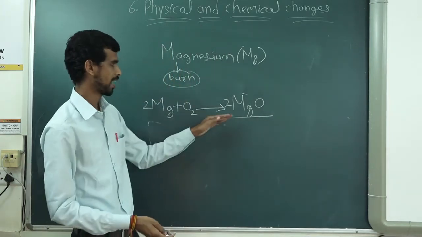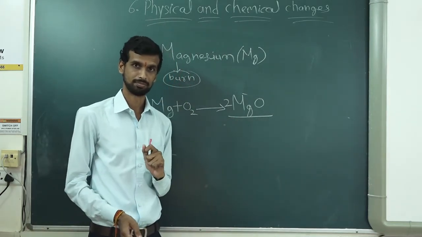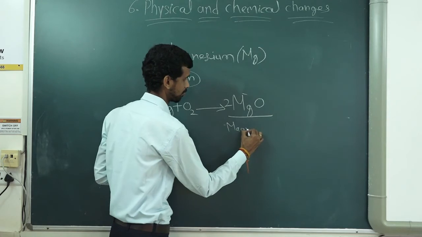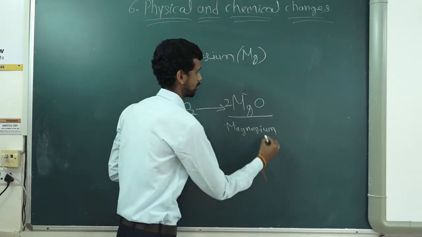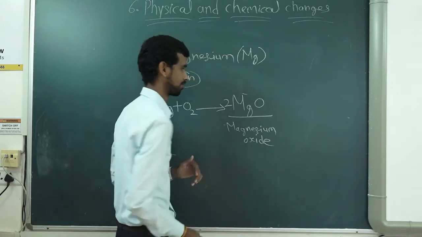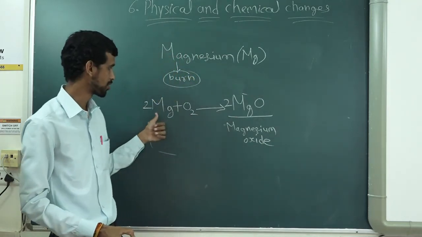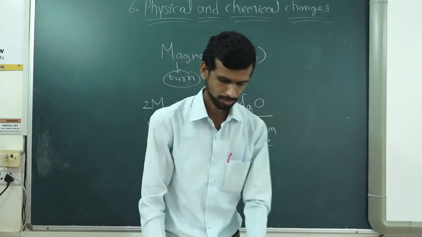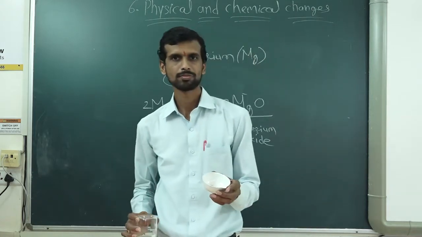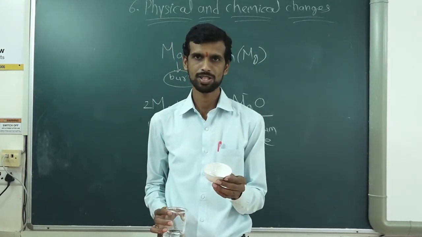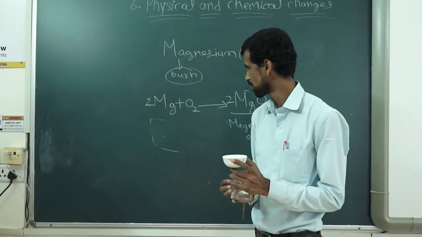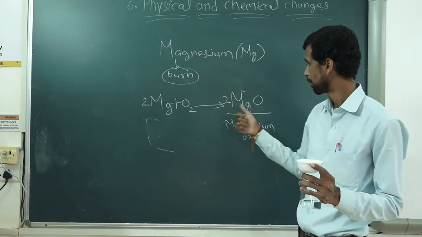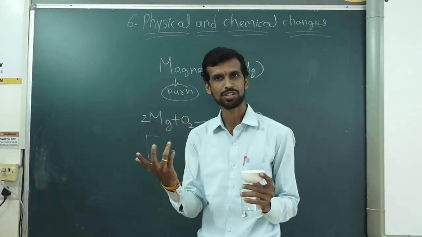Okay, so that ash is nothing but magnesium oxide, the chemical name. The common name we say is ash, but what is the chemical name? Magnesium oxide. So the ash of magnesium after burning is called magnesium oxide. Right. Now, one more thing we will do. So this is a chemical change, a new substance is formed. Correct. So what new substance is formed? I told you, magnesium oxide. Before it was magnesium, and after the change, magnesium oxide, a new substance, chemical properties changed.